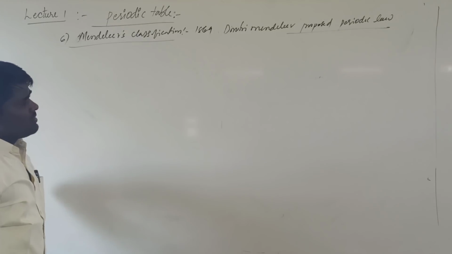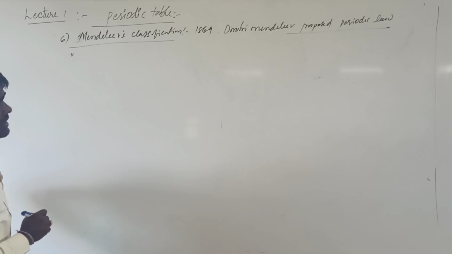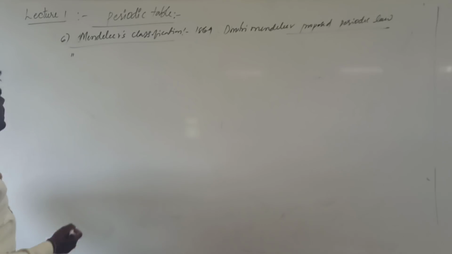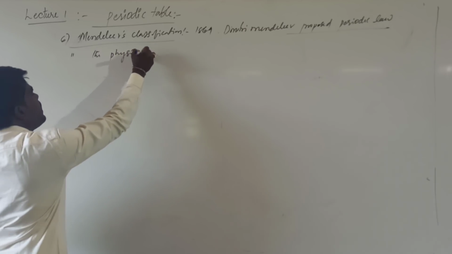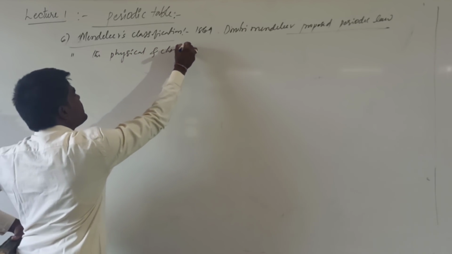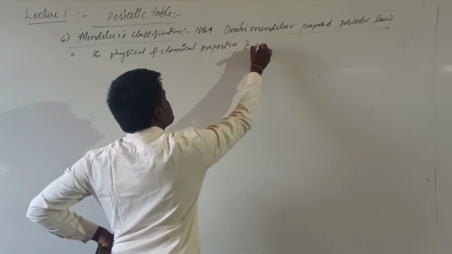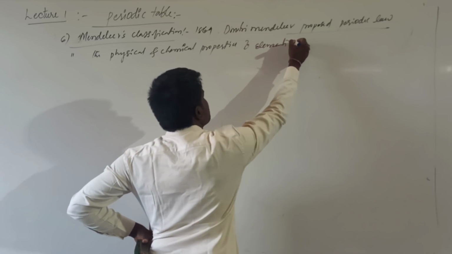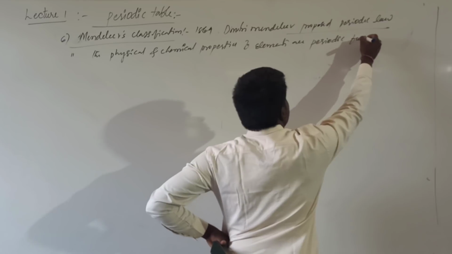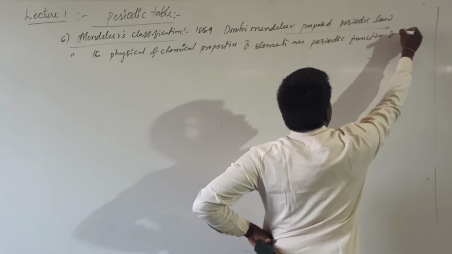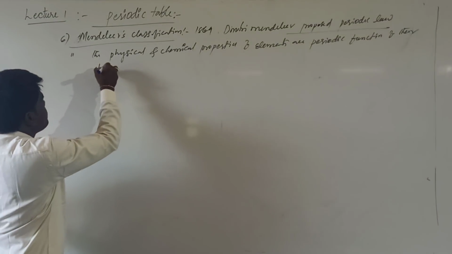Let us see what is Mendeleev's periodic law. Mendeleev's periodic law says that physical and chemical properties of elements are periodic function of their atomic weights.